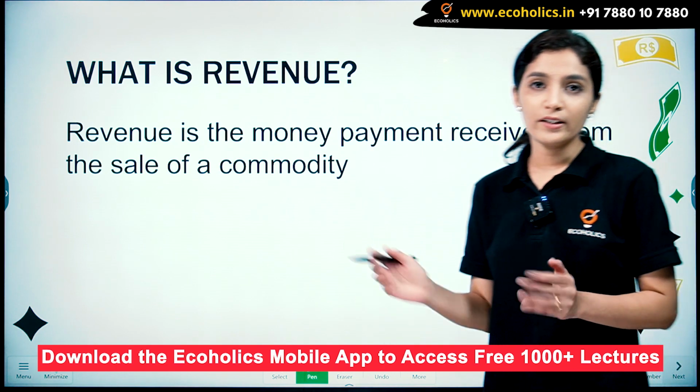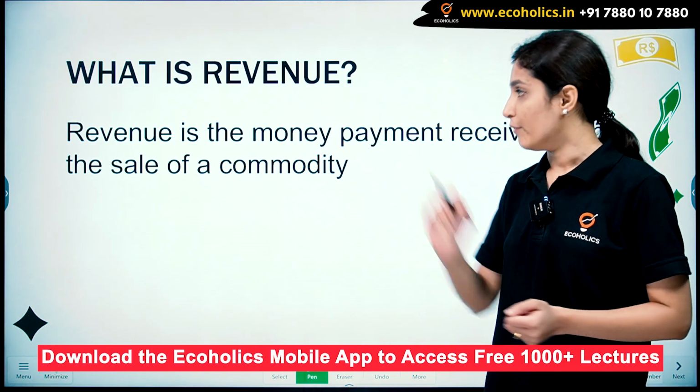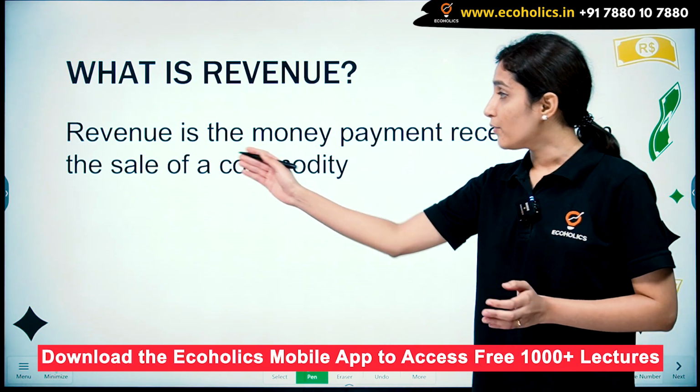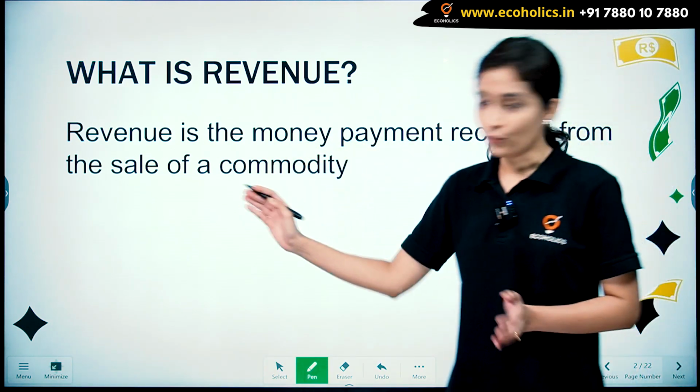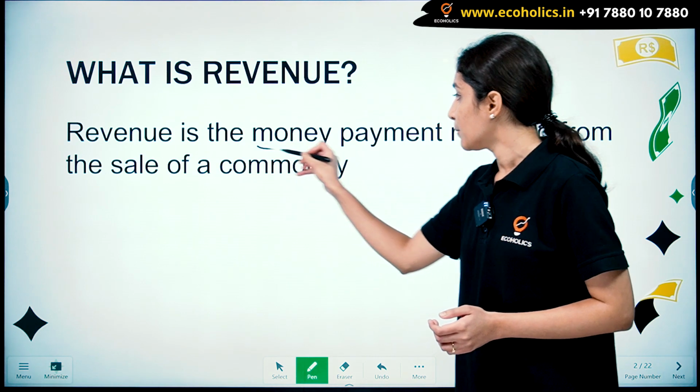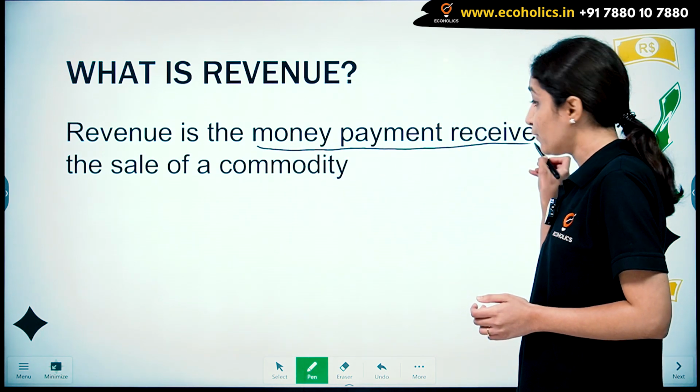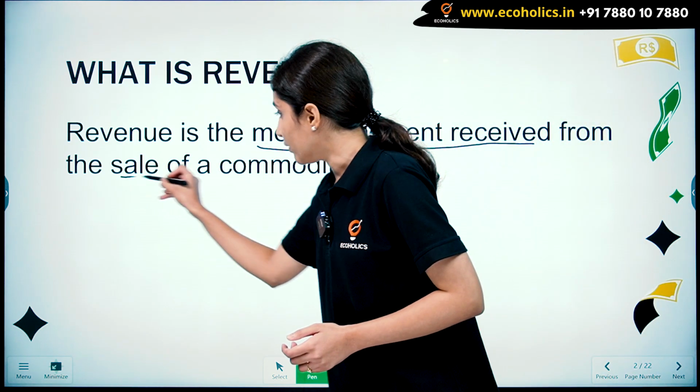Coming on to the definition of revenue. What is revenue? Revenue is the money payment received from the sale of a commodity. So, it is the money payment received from the sale of a commodity.